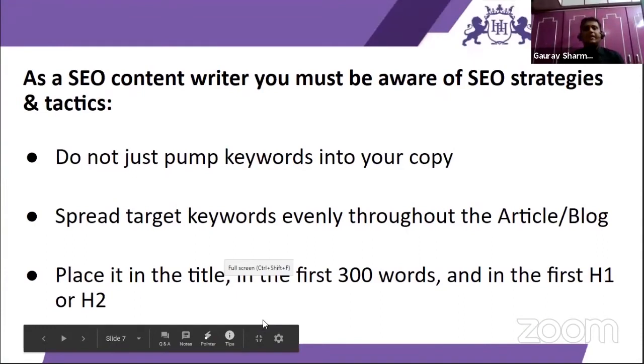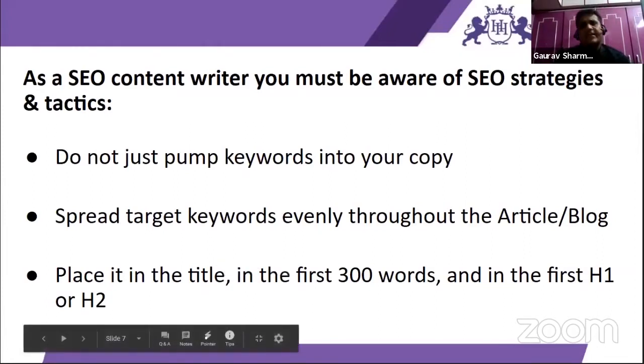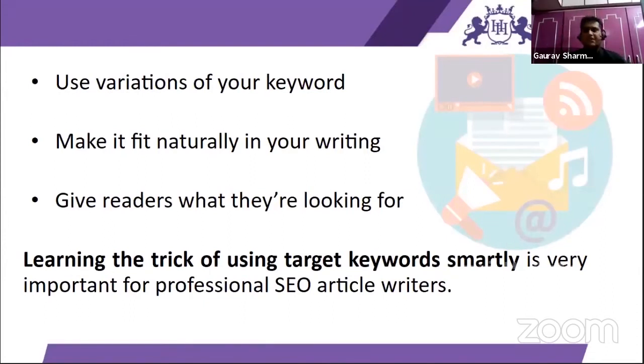And also, once you're writing your content, don't put too many keywords. As I said, try to include keywords, but the keyword frequency should be around 3%, and spread target keywords evenly across the article and blog as well, and use different variations of the keyword. In case you've already used one keyword and have to use the same keyword once again, don't use the exact same wording. Try to use a synonym, so that the article you have written will automatically include different, multiple keywords in it.